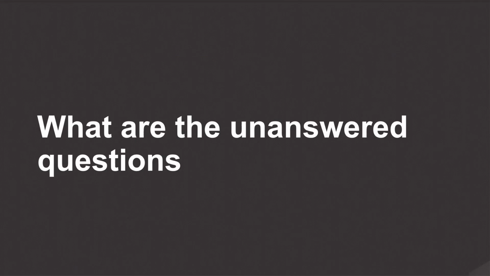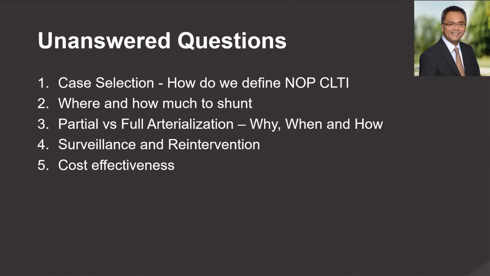Now, what are the unanswered questions in percutaneous DVA? With the evidence that we have on hand, it seems to suggest that percutaneous DVA is a viable option. However, there are several unanswered questions. Firstly, how we define no-option critical limb ischemia, where and how much to shunt, the need for partial or full arterialization, where, when, and how, post-procedural wound care, surveillance and re-intervention, and cost effectiveness.